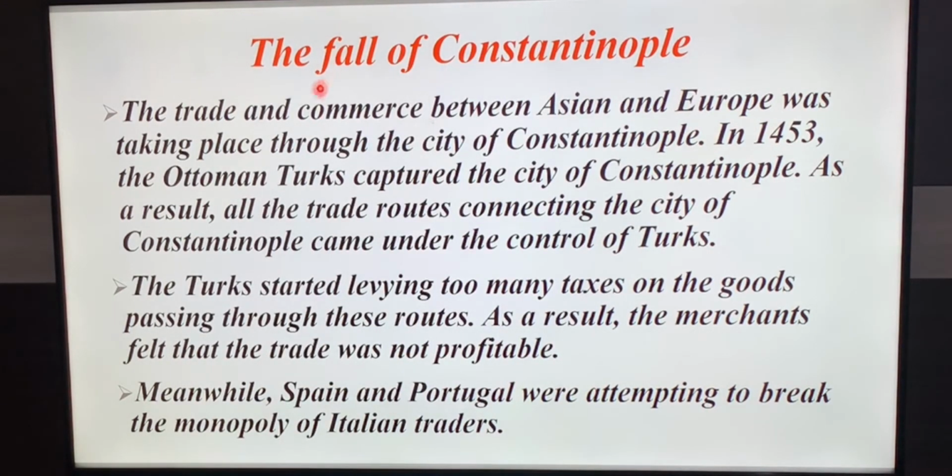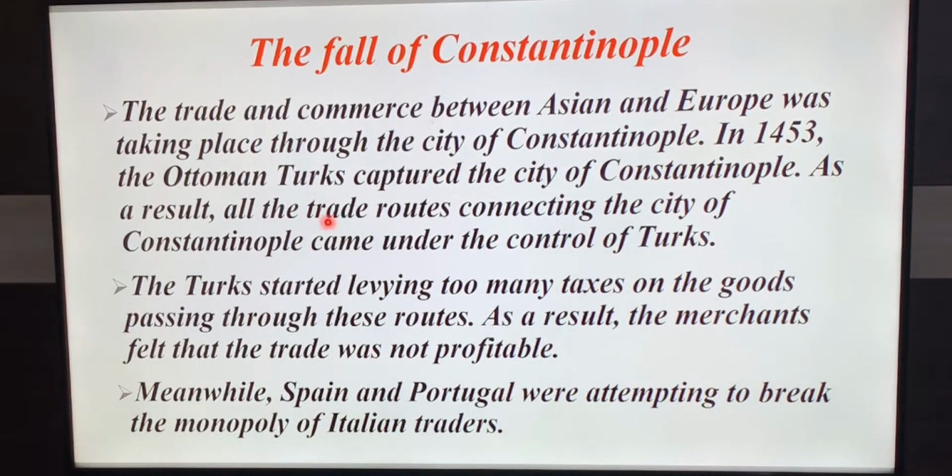Remember, children, Constantinople was an important trading center through which European and Asian traders gained a lot of profit and carried on their trade. In 1453, Constantinople was captured by the Ottoman Turks.